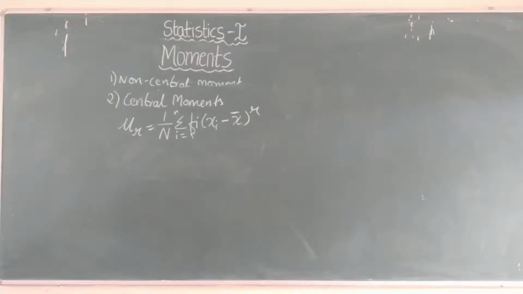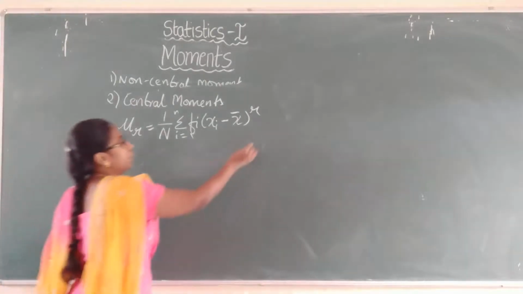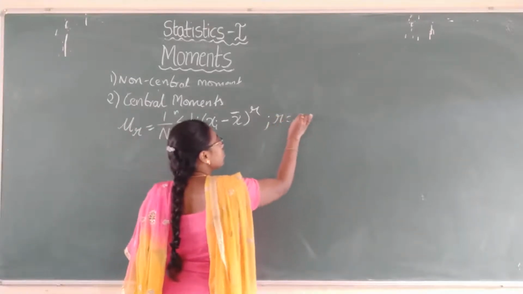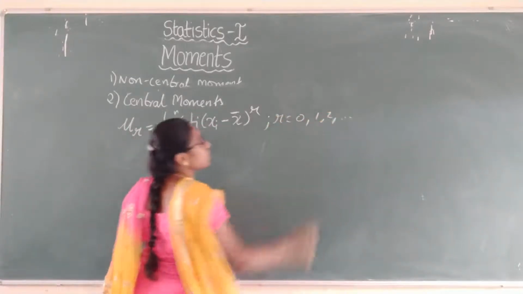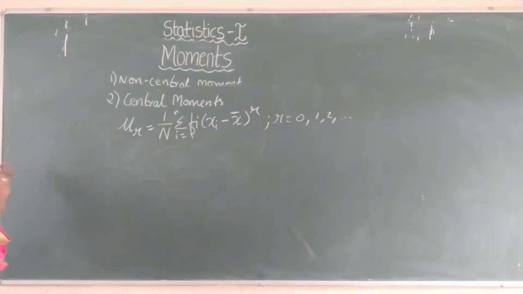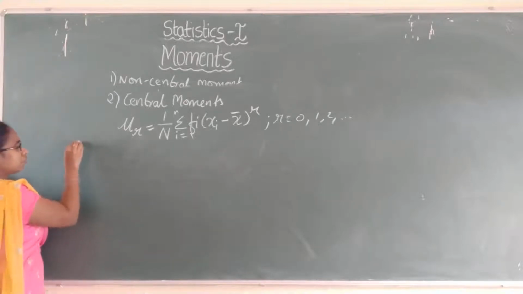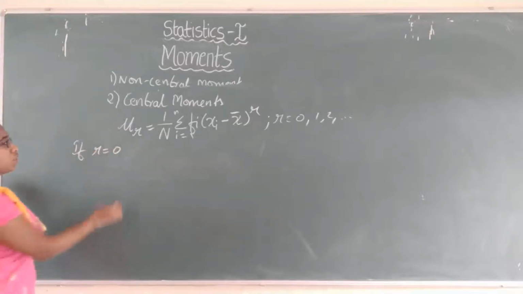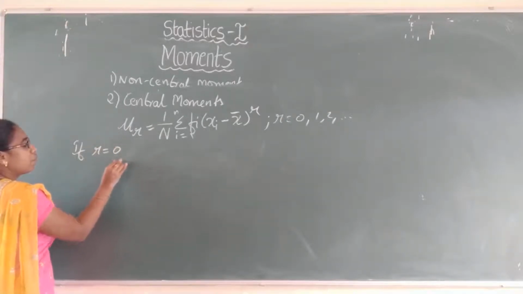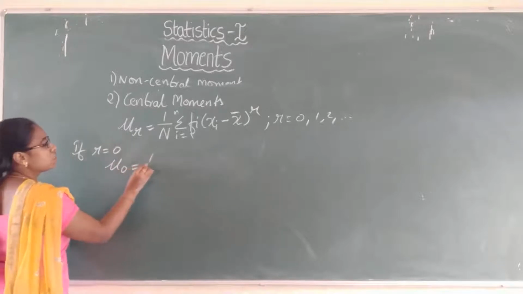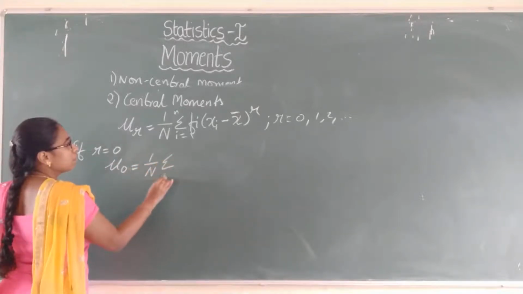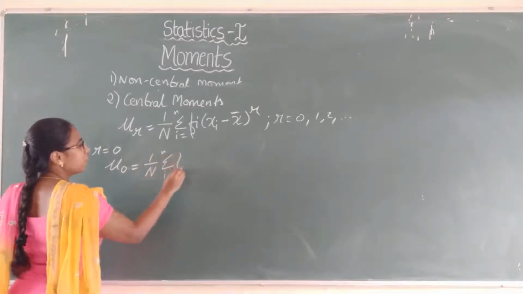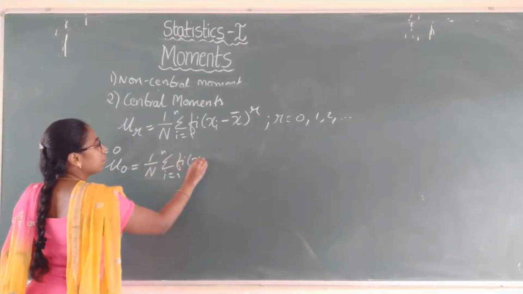Here we are going to take the r values as 0, 1, 2 and so on, up to however many moments you are finding. If you put r equals 0, we are going to get the mu naught value equals 1 by n summation i equals 1 to n fi into (xi minus